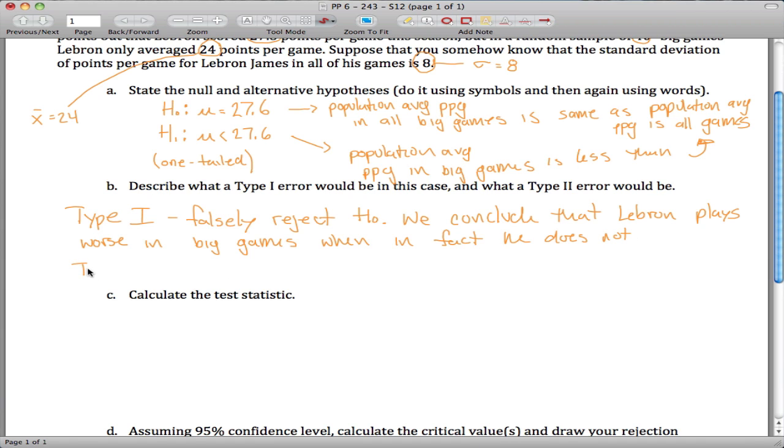And a type 2 error is kind of the reverse of this. Instead of falsely rejecting the null hypothesis, we falsely accept the null hypothesis. So in this case, we conclude that he does not choke, that LeBron does not choke in big games. But we did that incorrectly, when in fact he does.